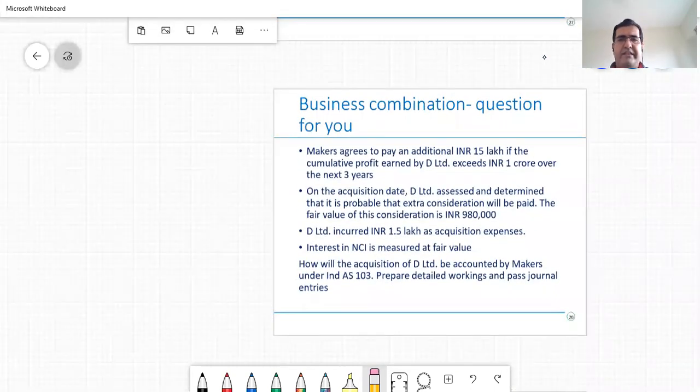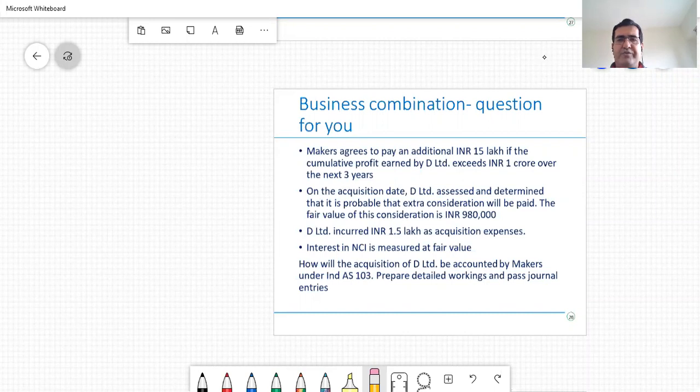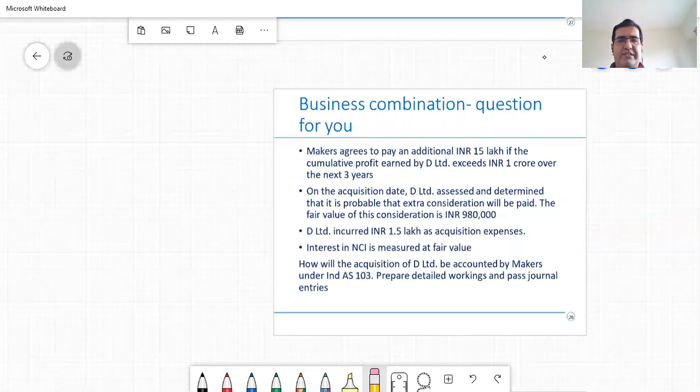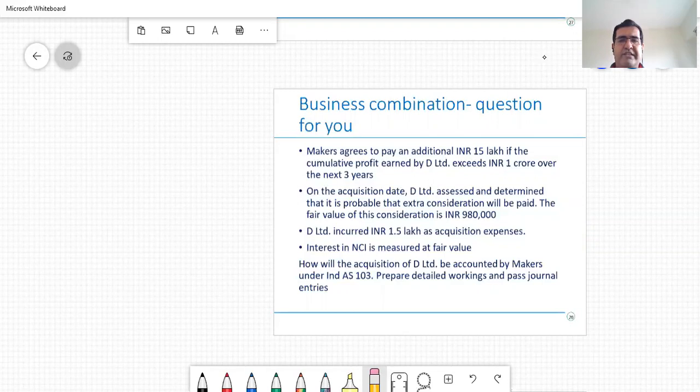Makers agreed to pay an additional 15 lakhs if the cumulative profit earned by D Limited exceeds 1 crore over the next 3 years. On the acquisition date, it was assessed and determined that it's probable that this extra consideration will be paid. The fair value of this consideration is 9,80,000. D also incurred expenses of 1.5 lakh rupees on the acquisition. The choice by the company to account for non-controlling interests is to measure NCI at fair value.